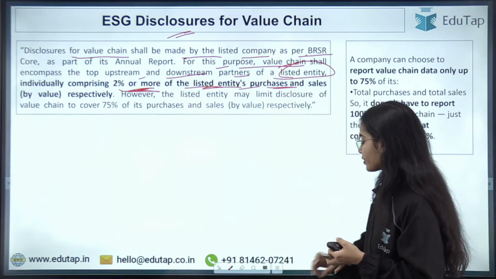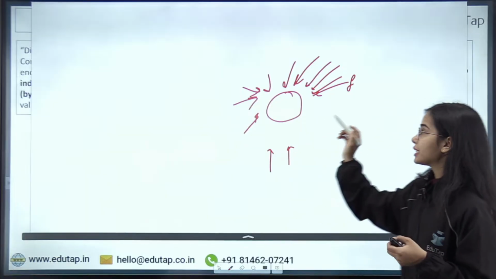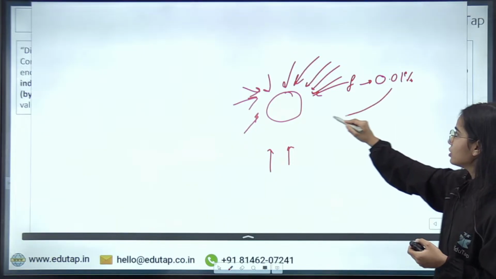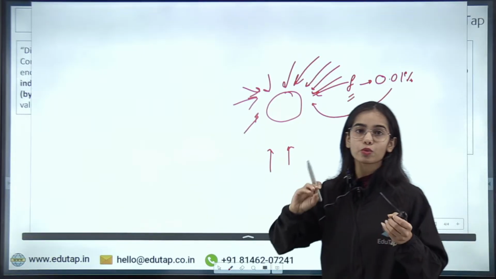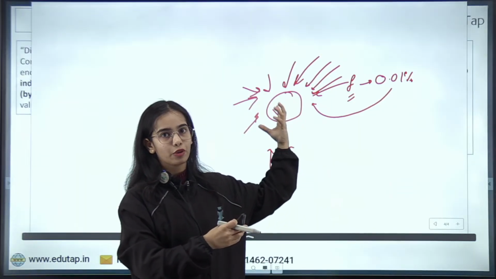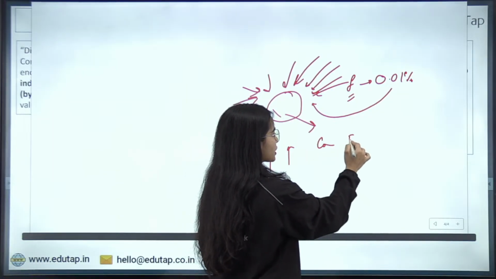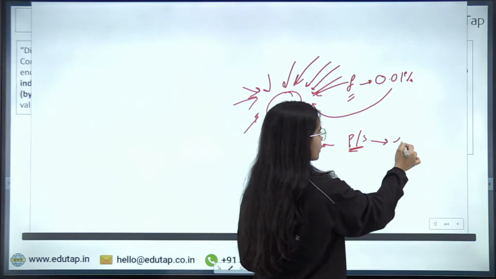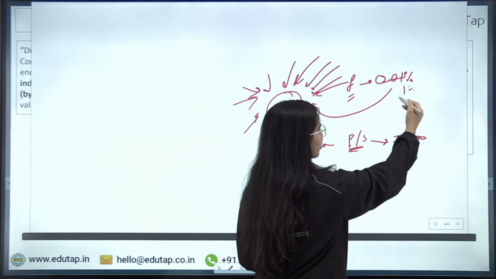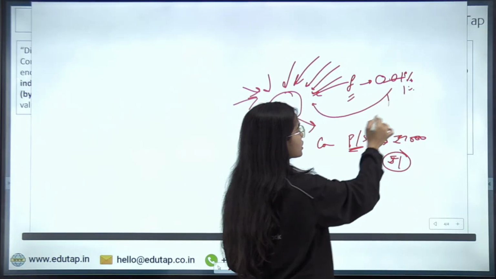Okay, so let's say a farmer is selling a very little quantity to the company, doing only 0.01% of the value of the company's purchases. Say the company does purchases of 1000 rupees, and the farmer sells only 0.1%, so only 1 rupee to the company.